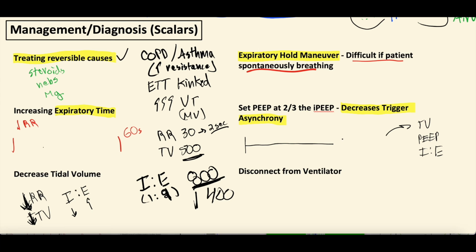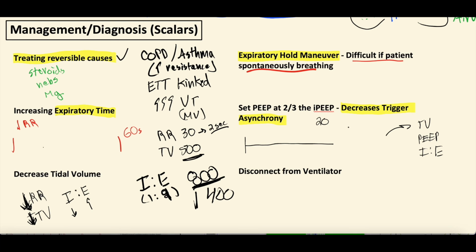And that change in pressure has to be this net change. And I'm going to put out a separate video on this topic in general. So if this is confusing, I promise we'll make it more clear in another video because it requires more time. But what this means is if you set the PEEP higher, so let's say you're auto PEEPing, you're breath stacking, and that auto PEEP is 20. It's a high auto PEEP. That patient will have a lot of trouble triggering a breath because they're trying to breathe in against all that stacked intrinsic PEEP, all that stacked air, and they have trouble mobilizing enough negative pressure to overcome that.